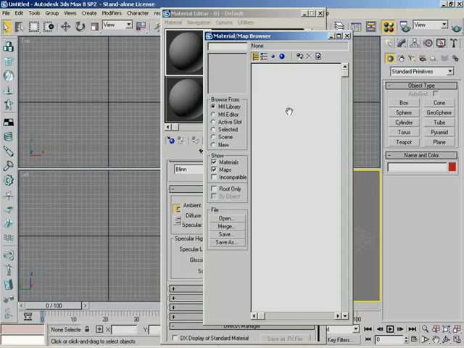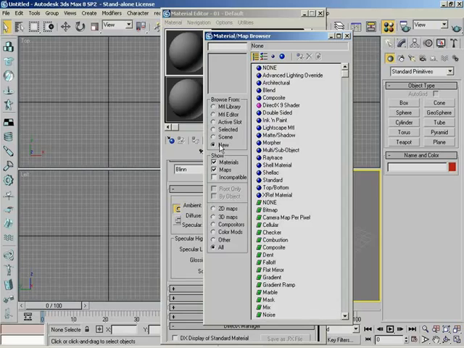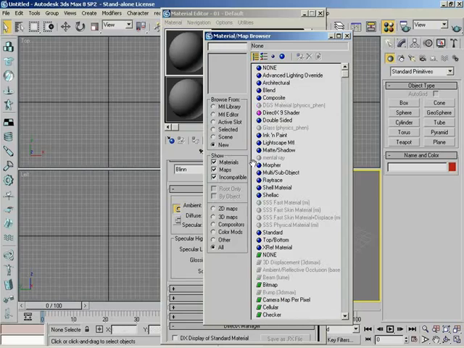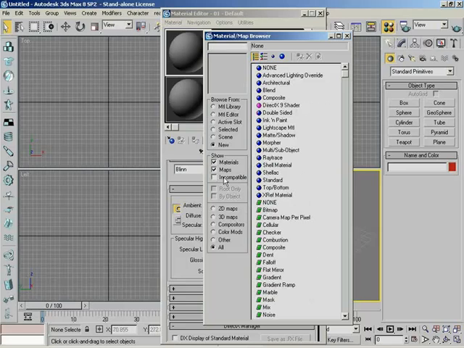And actually, if you go back to new, you can filter which materials you want to see or which maps by checking materials or maps. Do we want to show just materials? Do we want to show just maps, or vice versa? Notice if you try to uncheck them all, something will check itself back. And you can also show incompatible, which will bring up all of the various mental ray materials that currently mean nothing to us because we're not using mental ray.